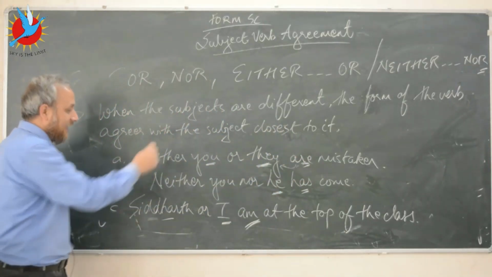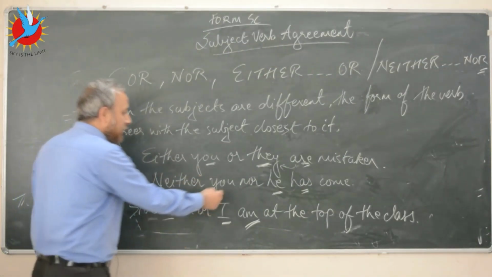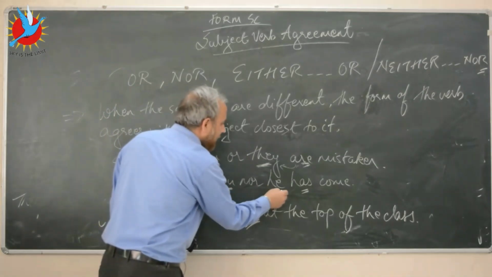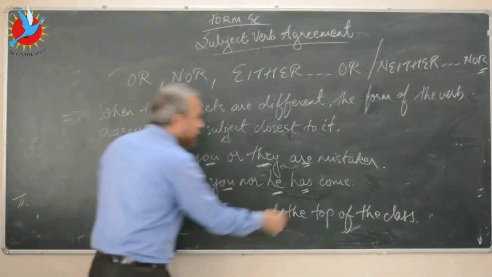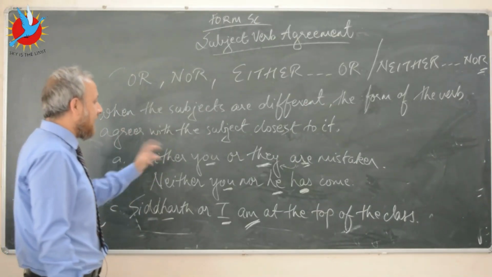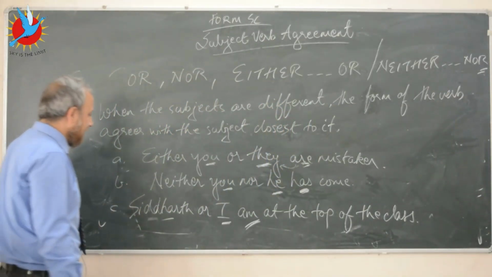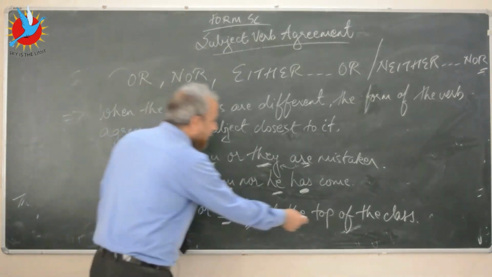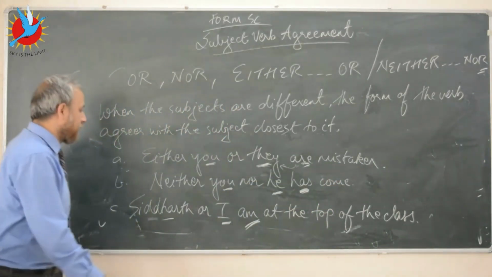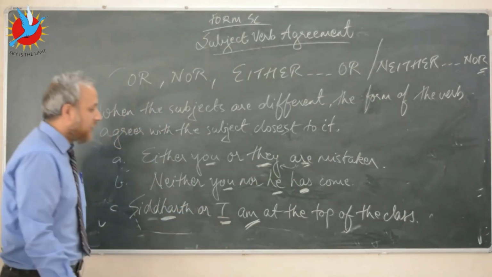Likewise, if you look at the other two sentences, here you have again you, and here you have third person singular, that's why I've used this form of the verb. So this sentence will read like this: neither you nor he has come. And if you look at the third sentence, Siddharth or I am at the top of the class. Here you have third person singular, and here you have first person singular.